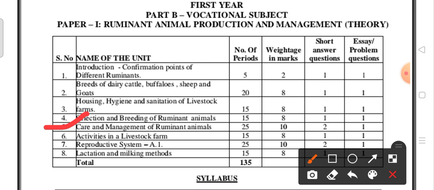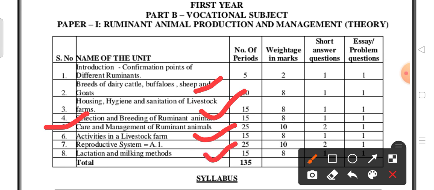First preference we have to give to the fifth unit. Next, second preference, breeds of dairy cattle, buffaloes, sheep and goats, and housing, hygiene and sanitation of livestock farms. Next, third preference, then fourth preference, infection and breeding of ruminant animals, and last preference, activities in livestock farm, and lactation and milking methods.